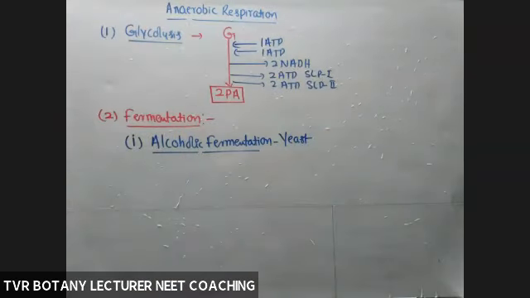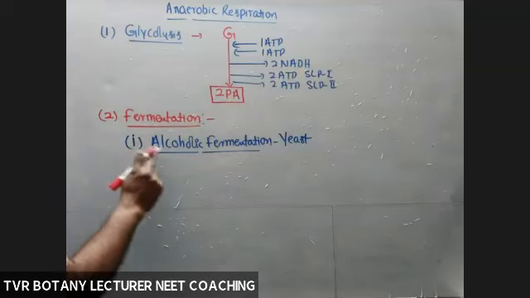So now, what about alcoholic fermentation in yeast? The end product of fermentation depends on the organism and substrate. Here it is alcoholic, so ethanol is produced.